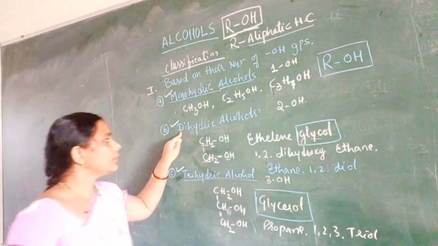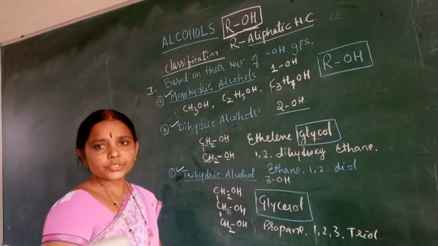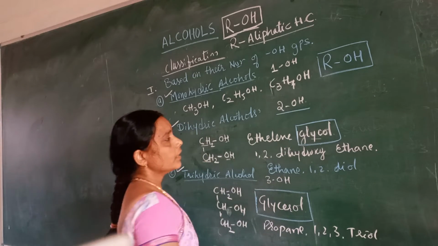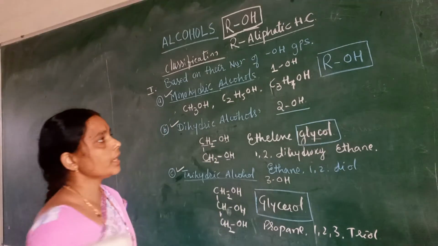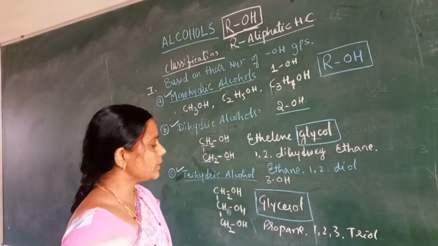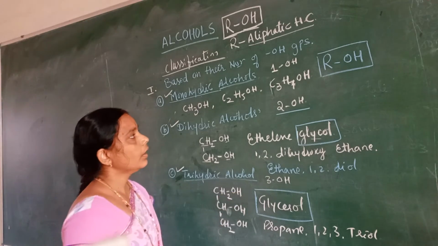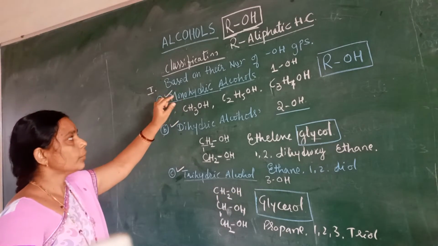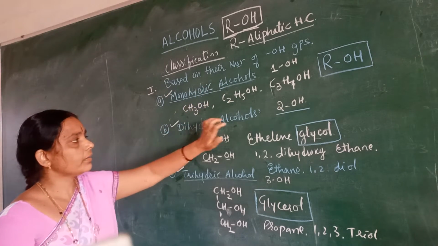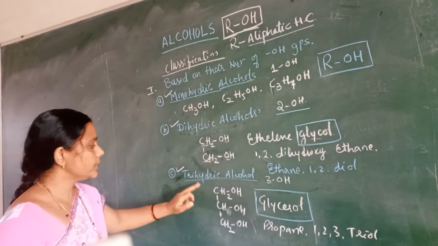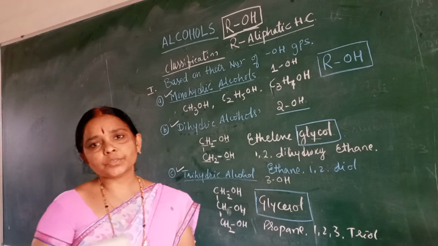So in the case of dihydric alcohols, as you already know, 2 hydroxyl groups have been attached to the alkyl group, and R is combined here. OH groups are 2 here. Trihydric alcohols have 3 OH groups. A good example for this is glycerol. So monohydric alcohols are alkyl hydroxides, dihydric alcohols have 2 hydroxyl groups, and trihydric alcohols have 3 hydroxyl groups. It's very easy to remember.